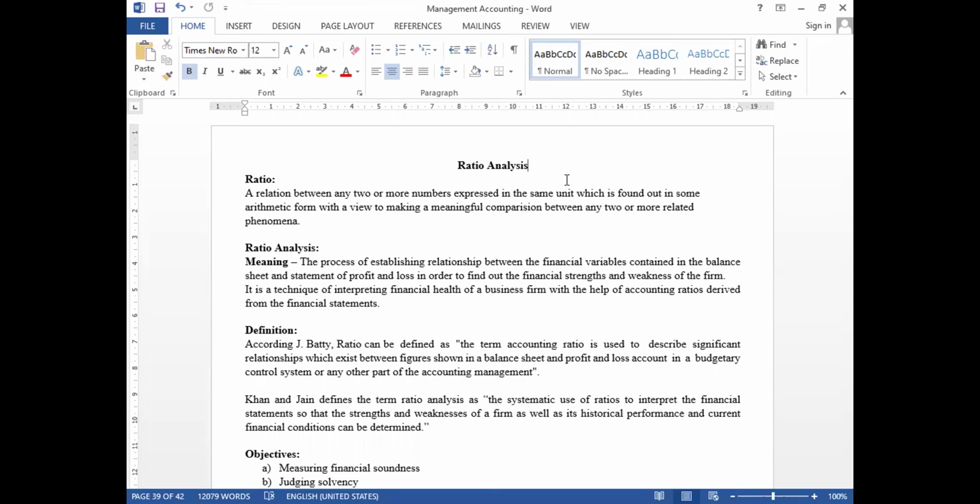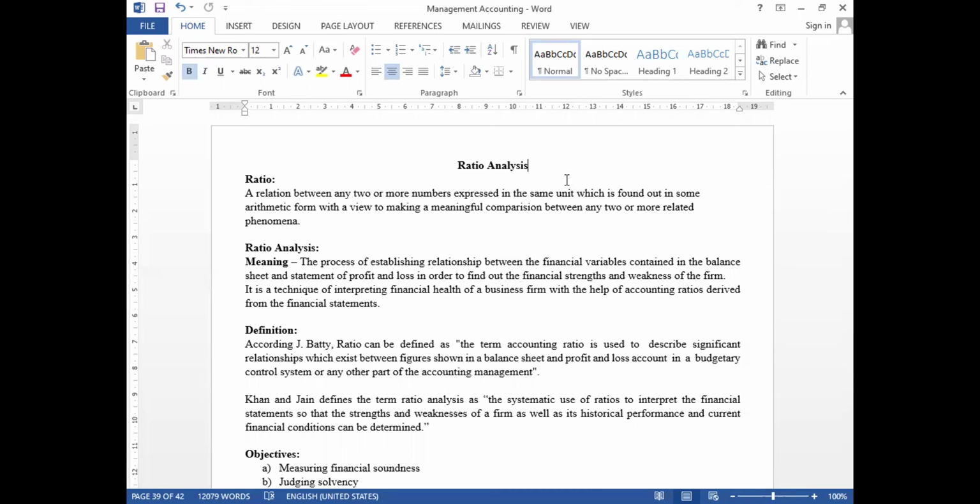As we discussed, there are many tools in management to know the financial position and performance of the company: comparative balance sheet, common size balance sheet, ratio analysis, fund flow statement, cash flow statements, etc. So today let us know what ratio analysis is.